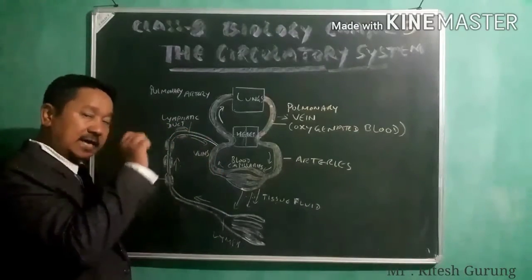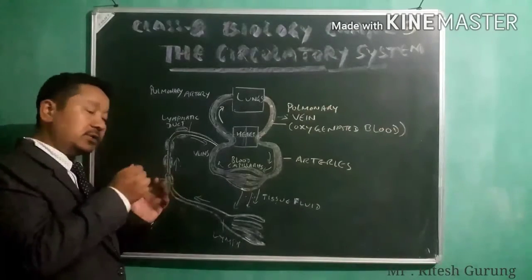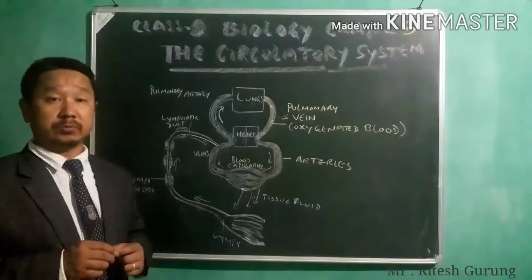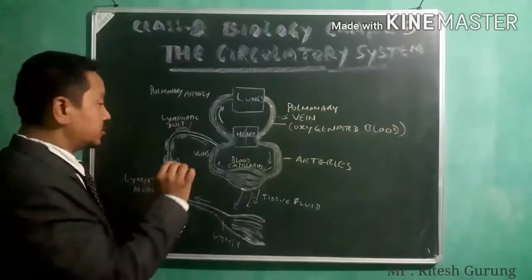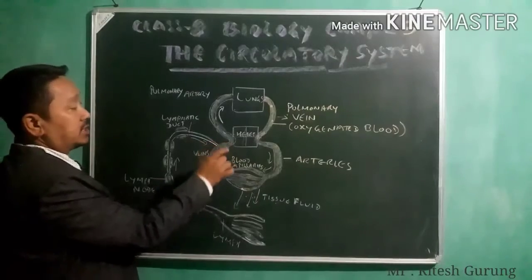Then after the use of the oxygen from the oxygenated blood, the blood will again pick up carbon dioxide. Then the blood becomes impure, which means the blood becomes rich in carbon dioxide. Now it is deoxygenated blood.